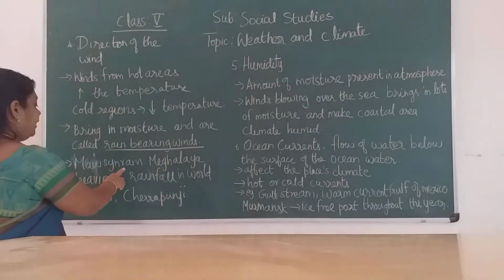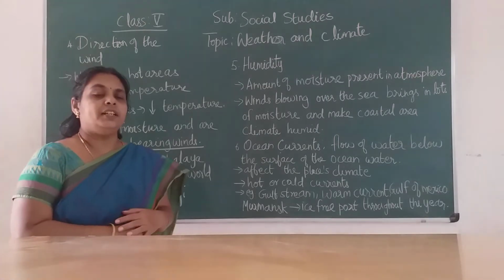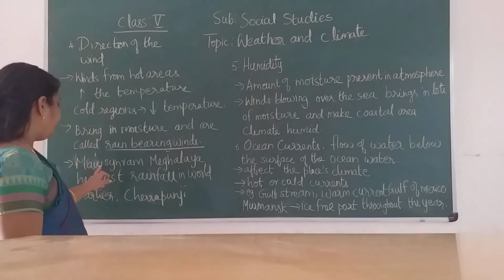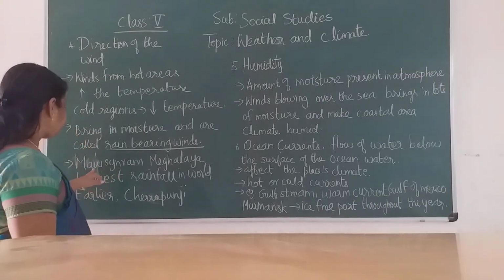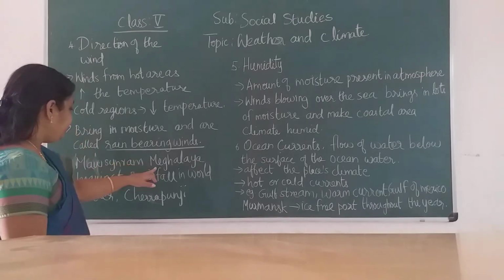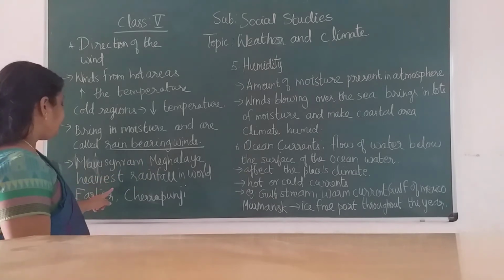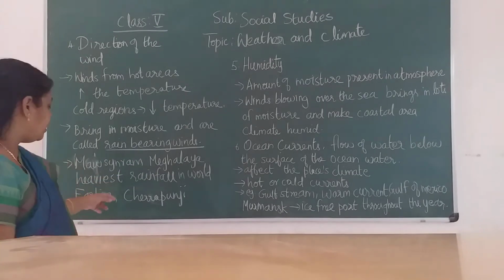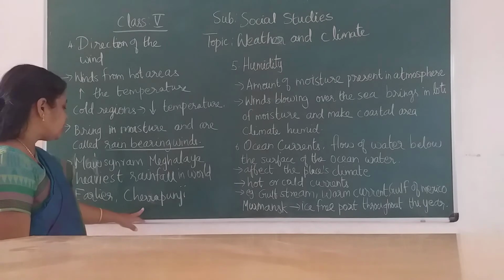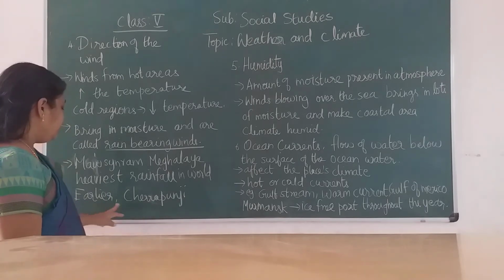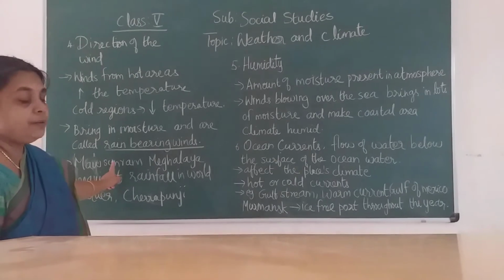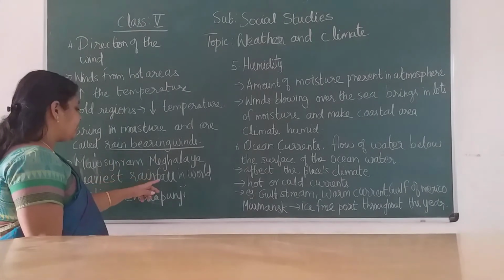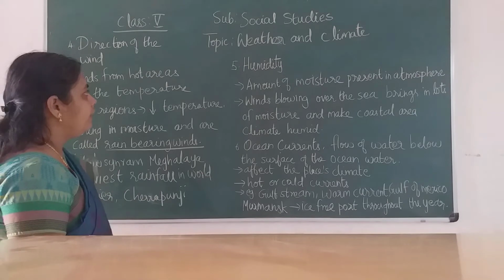Then next, Mawsynram in Meghalaya gets the heaviest rainfall in the world, children. Earlier it was Cherrapunji, now it is Mawsynram. This is the place that gets the heaviest rainfall in the world.